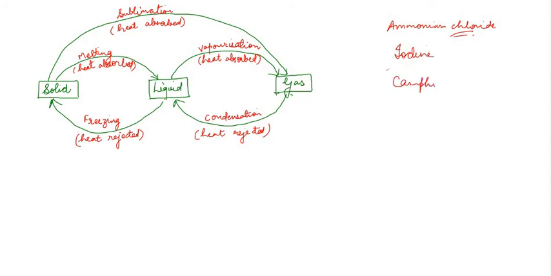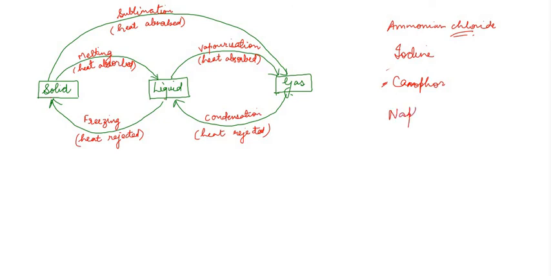Camphor, कपूर, that you use in your पूजा house. पूजा के समय कपूर जलाते हैं ना. Your grandmother or your mother must know about kapoor. That is camphor. So camphor also directly converts. It does not melt. देखोगे camphor को heat देते हैं, वो आग पकड़ लेता है और gaseous form में change हो जाता है, वो पिघलता नहीं है.